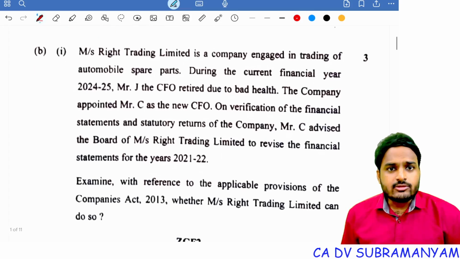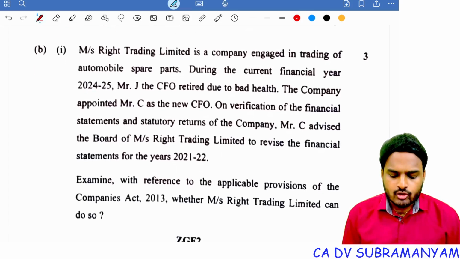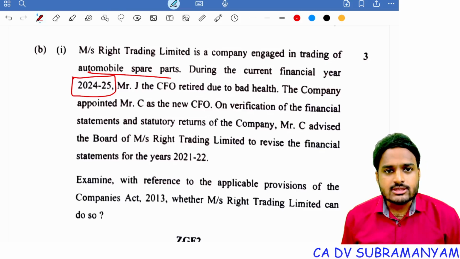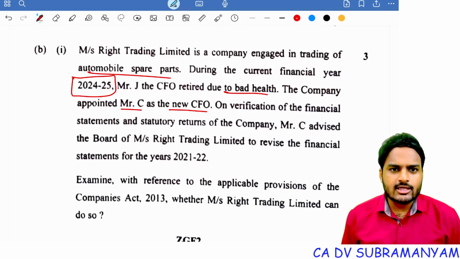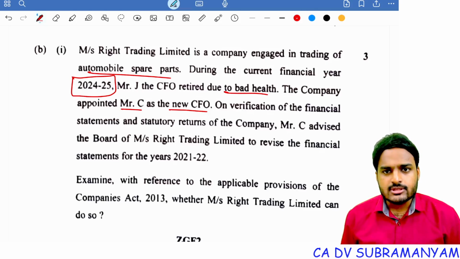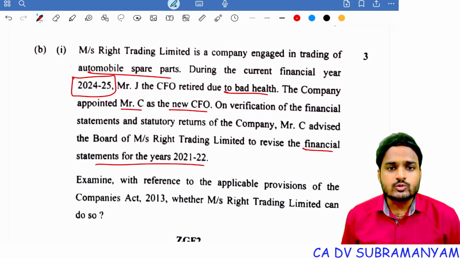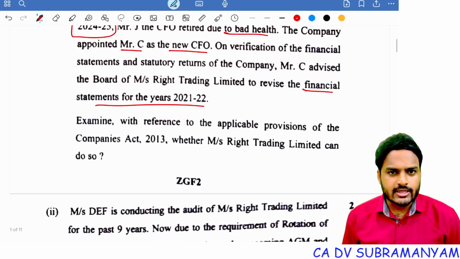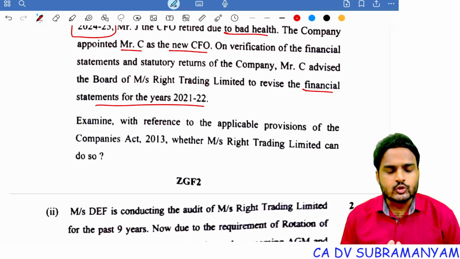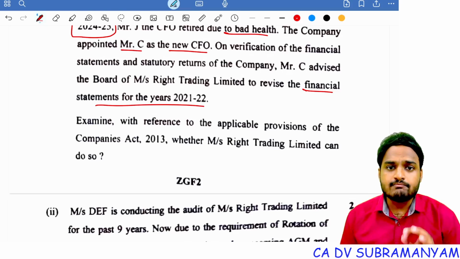Next question. Right Trading Limited is a company engaged in trading of automobile spare parts. During the current financial year 2024-25, Mr. J, the existing CFO, retired due to bad health. The company appointed Mr. C as a new CFO. On verification of financial statements and statutory returns of the company, Mr. C advised the board of Messrs. Right Trading Limited to revise the financial statements for the years 2021-22. He examined with reference to the applicable provisions of Companies Act 2013 whether Right Trading Limited can do so. So this question is related to voluntary revision of financial statements and board report.